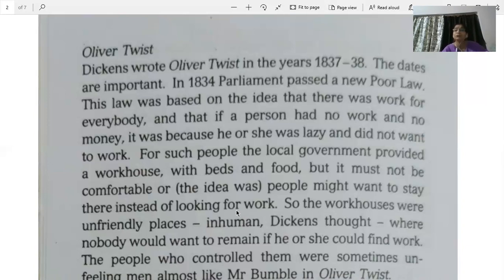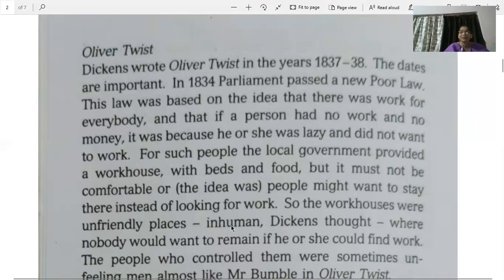Not very comfortable. The food was minimum, just what is necessary to live, thin watery dal-like stuff, something like that. If those people were given very comfortable stay, then everyone would go to the workhouse and stay. They would say, why work when we are getting such a comfortable life there? So the government did give them bed and food and a place to live, but it was not very good. Nobody wanted to live there because the situation was very bad in those workhouses. So the workhouses were unfriendly places.